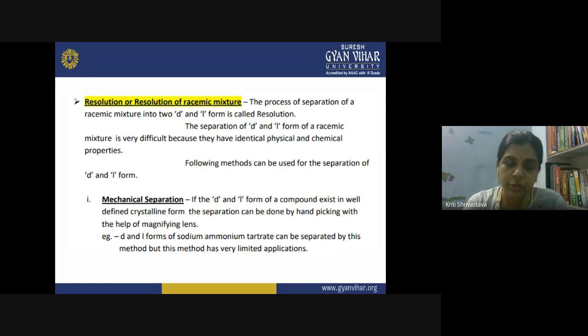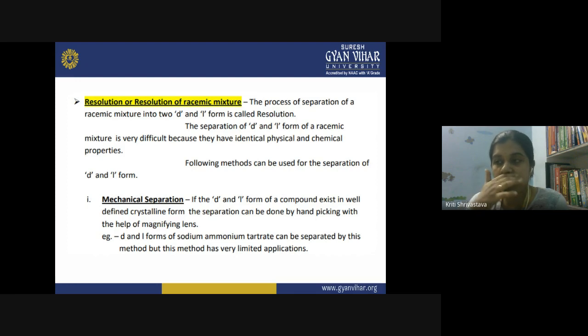So what is resolution? You are getting only one enantiomer out of a sample, and we have different methods for it. So first is the mechanical separation. How will you separate it? In the crystalline form of these two enantiomers, you can separate them. You can actually watch the crystals with the help of a magnifying lens, and then hand picking can be done. So this is the mechanical separation.